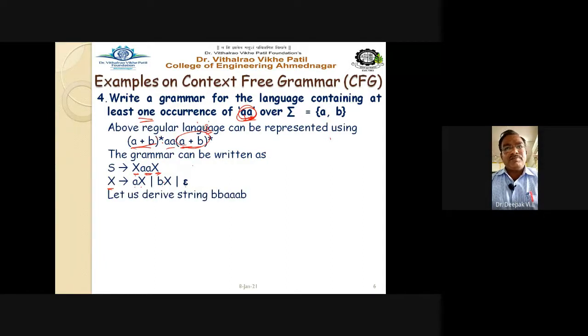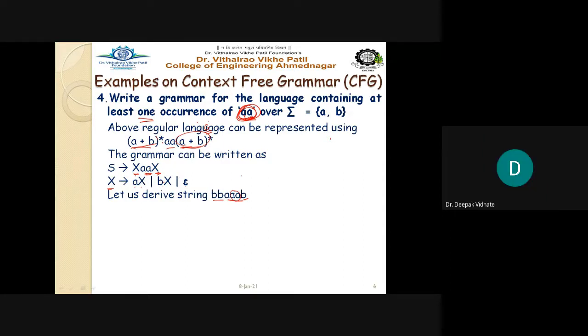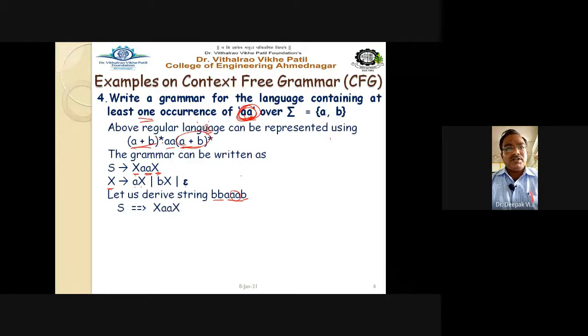Let us derive the string bbaaab, and what we want is at least one occurrence of double A. Yes, it is there, so we just have to derive this string. S gives us X double A X, taking this first production rule. Now replace this X by its definition bX, then further replace this X by bX, and further this X by its production rule bX.